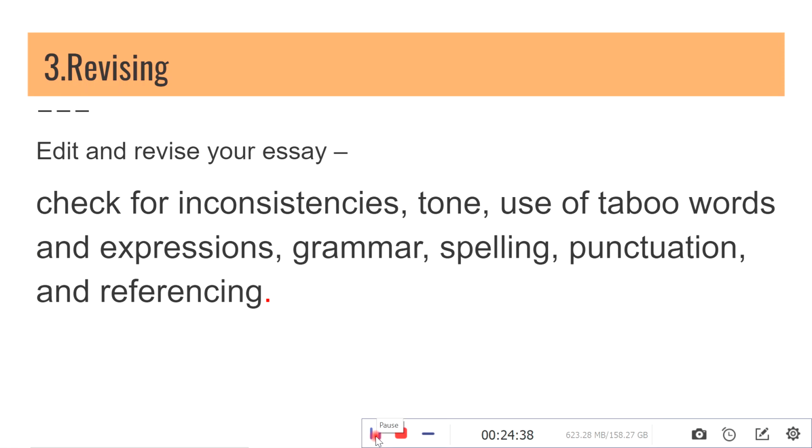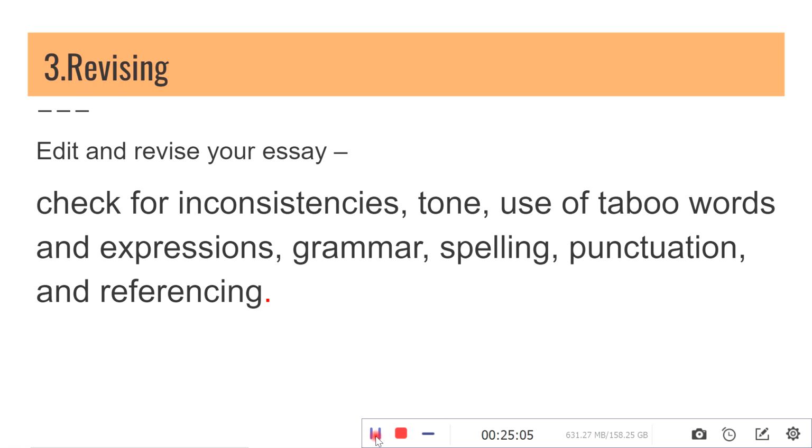So, the third step in planning an essay is revising. Once you have written the essay, you have to edit and revise it. So, while revising, what are the things to be taken care of? You have to check for inconsistencies, tone, use of taboo words and expressions. Then you have to check the grammar, spelling, punctuation, and the referencing.